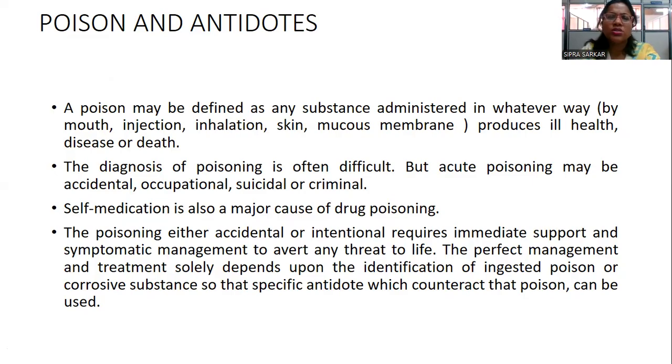That means poisoning can be in various ways, like accidentally, occupationally. Whenever any person is working in industry like this, they can inhale the poison slowly day by day. Or any person can intentionally take the poison for suicide. Or there may be some criminal purposes. Any person can intentionally kill another person by giving poison like this. And if self-medication is done without any knowledge of the drug, that may cause drug poisoning.